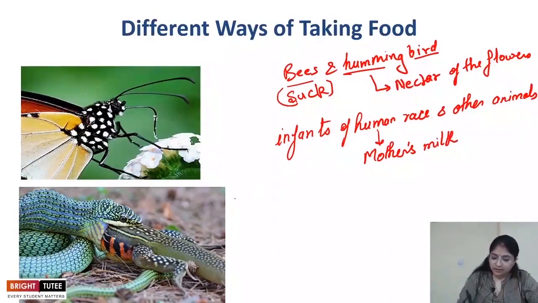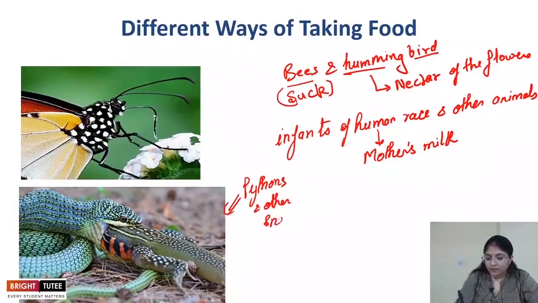Another type of organism is pythons and snakes. Pythons are a type of snake, and what they do is swallow their prey. As you can see here, pythons do not have poison, so they hold their prey and wrap themselves around it until it stops breathing, and then they swallow it whole.